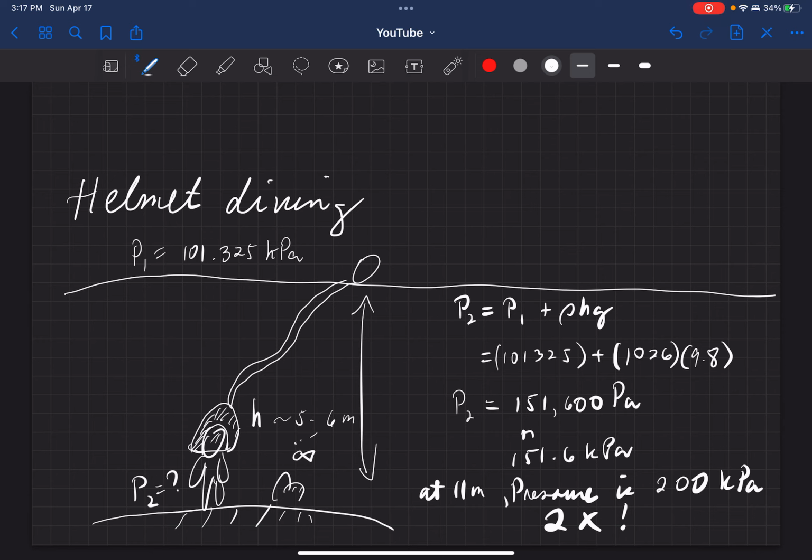Okay, and if you want to do helmet diving, make sure you can tolerate it. This compressor also exerts extra pressure because it delivers the air to your helmet. So sometimes it's a little bit annoying, and before you do this, make sure you are in good health condition, and make sure that you don't panic while you are under the sea, because sometimes the effect is psychological.